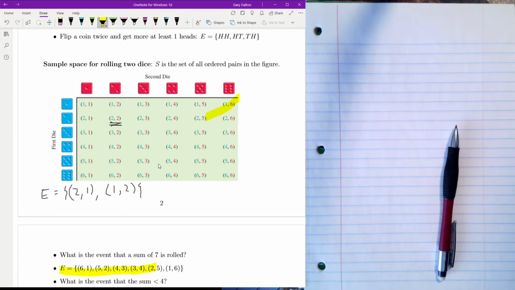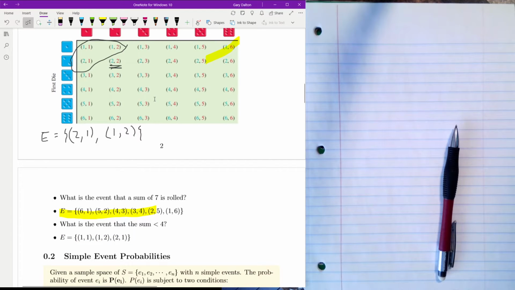What is the event that the sum is less than 4? So let's take a look at the table and figure it out. The sum has to be less than 4, which means it can be 3, or it can be 2. You can't have 1 with 2 die. So it's going to be basically this section here, and that's your sample space, which is 1, 1, 1, 2, and 2, 1. So that's how you determine your sample space and your event space.